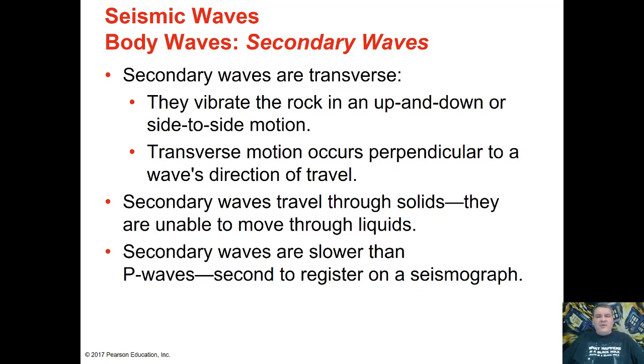The other type of body wave is the secondary wave. These ones are transverse. In other words, as the wave moves one direction, the material moves perpendicular. So these vibrate rock up and down or side to side as the wave travels through. So the motion is perpendicular. Now, secondary waves can only travel through solids. These cannot go through liquids or gases. They can only travel through solids.